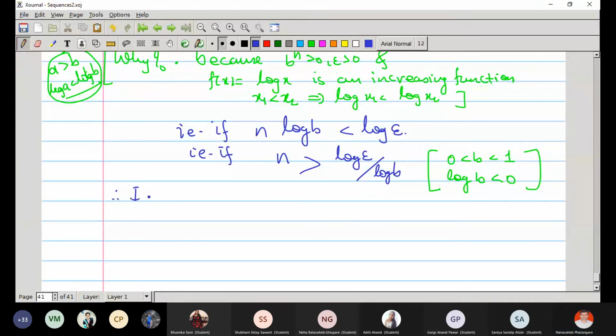Therefore, if we choose, this allows us to guess the value of k. What should be the value of k? What are the known quantities? Epsilon and b. Now, can you tell me the value of k using the known quantities?